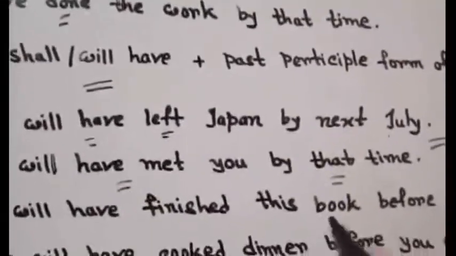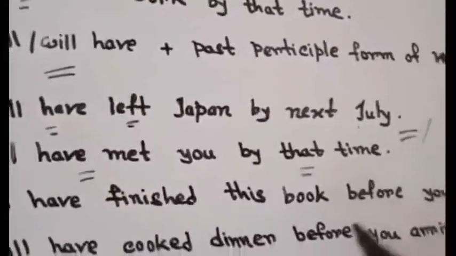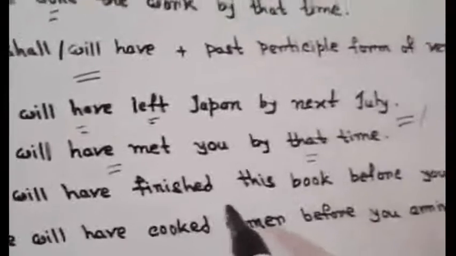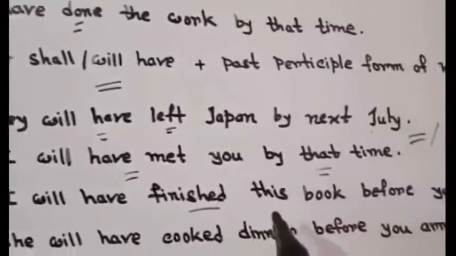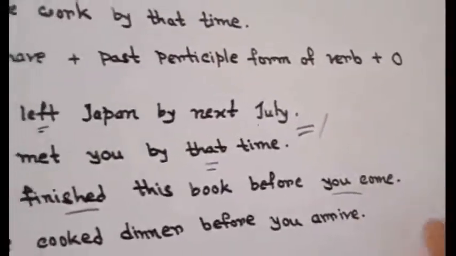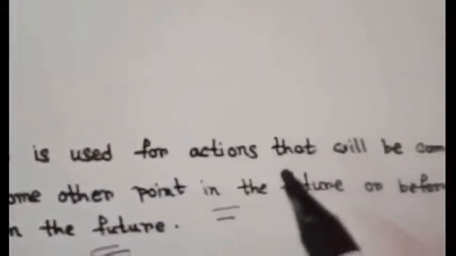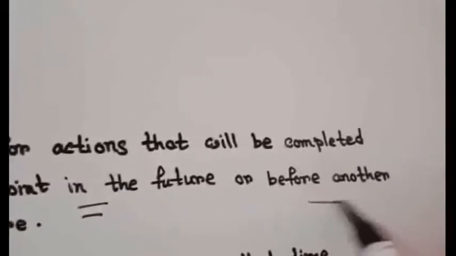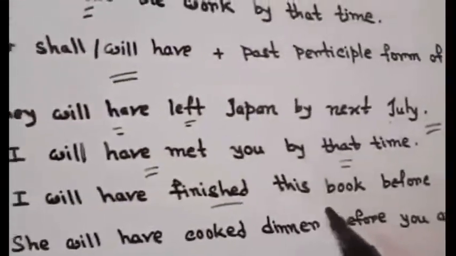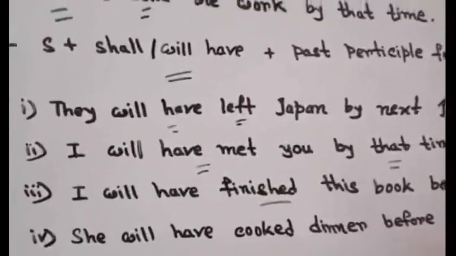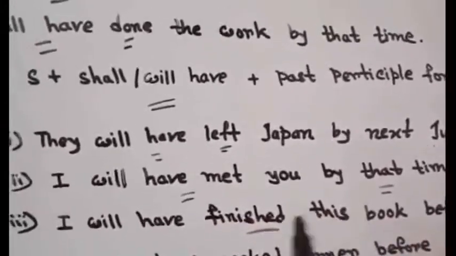See, this sentence is different from the others because here two actions are here, right? I will have finished this book, this is one action, you come, this is the other action. So what I have said to you is that this tense is used for actions that will be completed before another action in the future. So before you come, I will have finished this book, this action will be completed. So this is an example of future perfect tense.